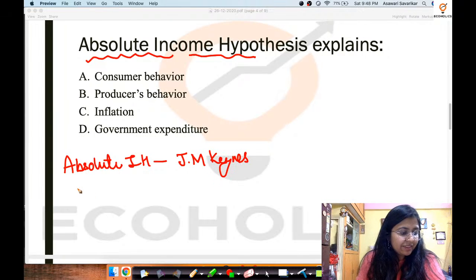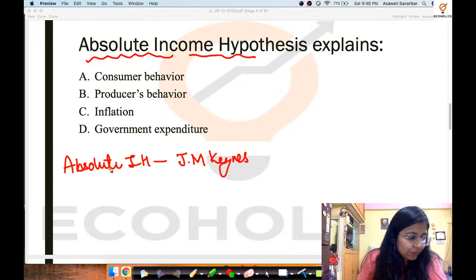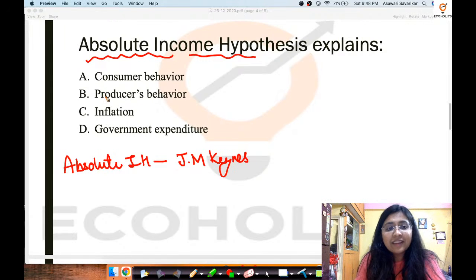And then yes, so over here we have Altaf and Barsharani and Mohini, Raj, Gurung, Vishal, sorry, Vishal has given the wrong answer, Prashant, all of you have given the correct answers. So the correct answer over here is absolute income hypothesis explains consumer behavior.